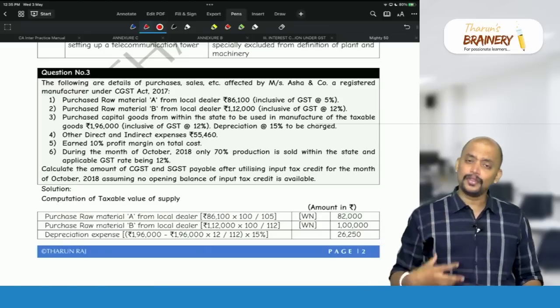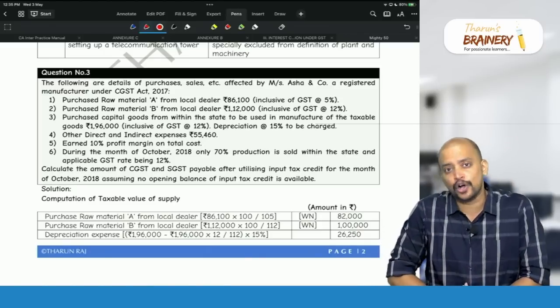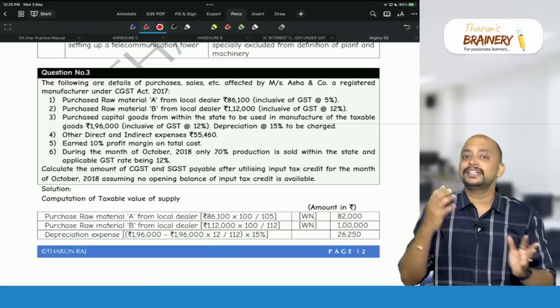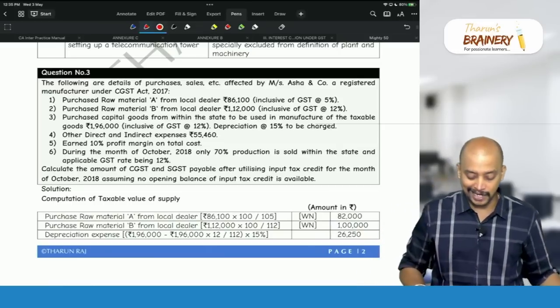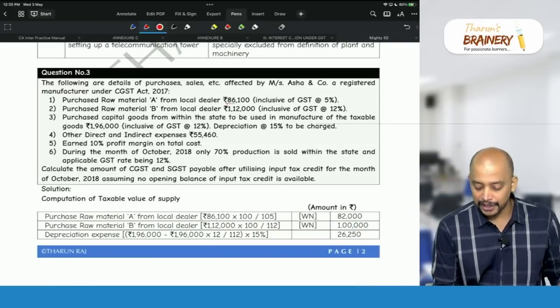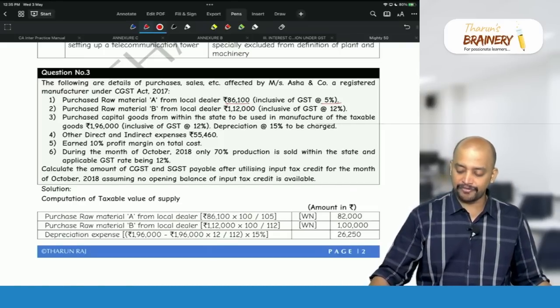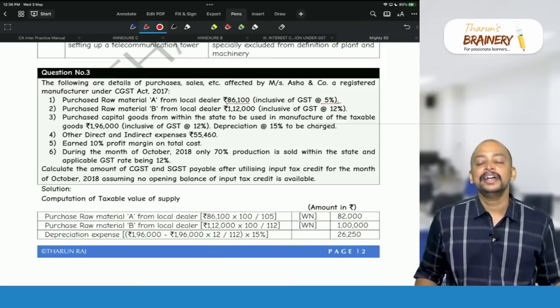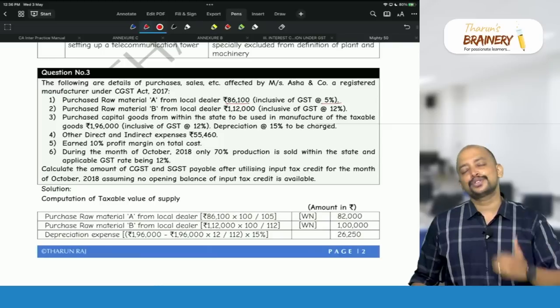So on the cost we need to add the profit margin and we will get the sales. But when you take the cost, if ITC is available, whether you need to add it to the cost, no, you should not add it to the cost. For example, you are purchasing for 86,100 inclusive of GST 5%. So what is the GST? 86,100 into 5 divided by 105, that is 4,100. So which means how much will be added as cost? Only 82,000 should be taken into the cost.